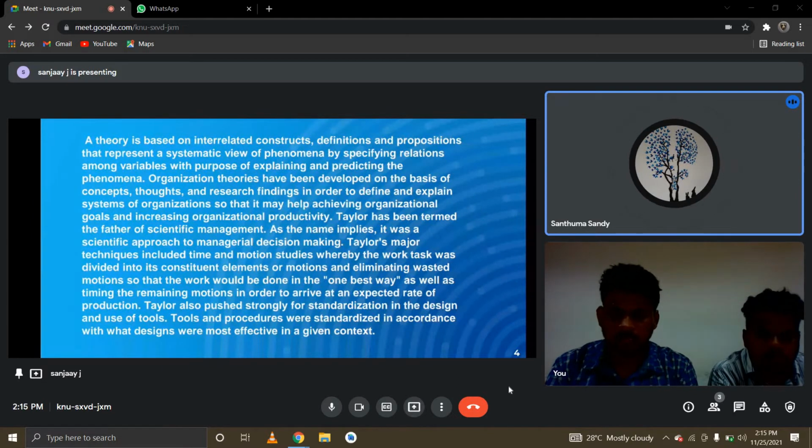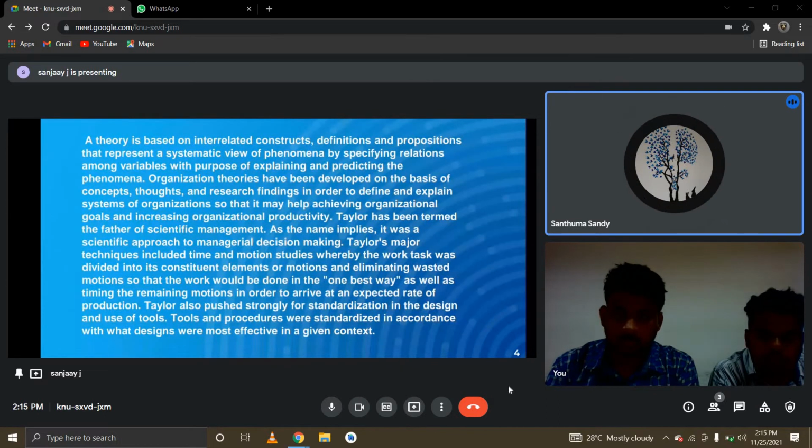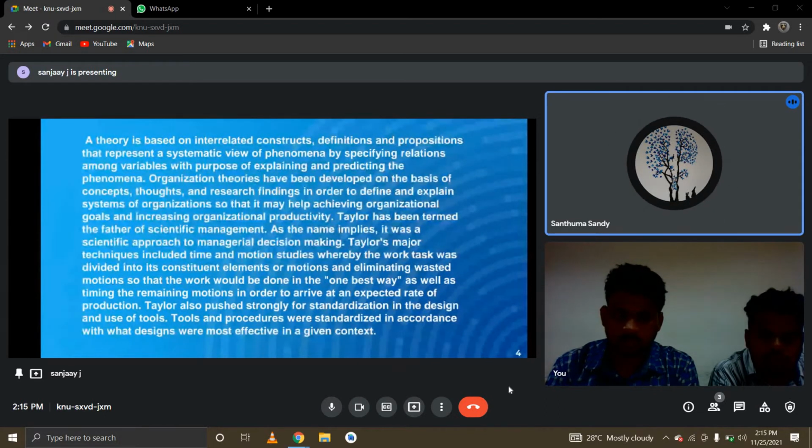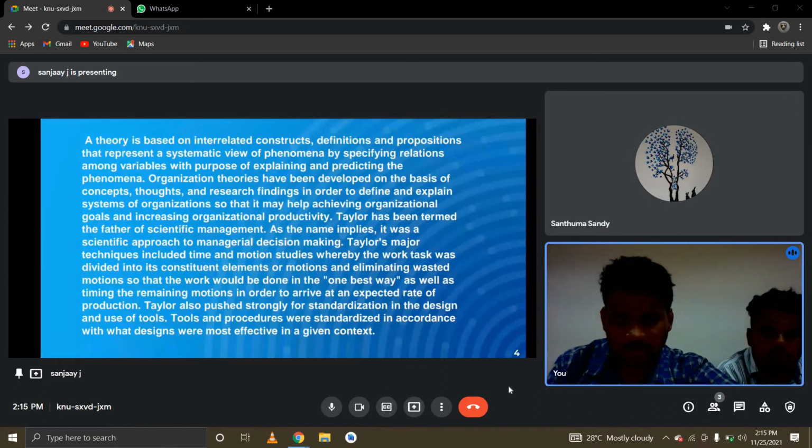Taylor also pushed strongly for standardization in the design and use of tools. Tools and procedures were standardized accordingly, and designs were chosen as the most effective in a given context. Next slide, my friend Sanjay will proceed.